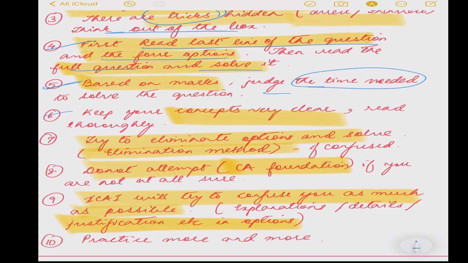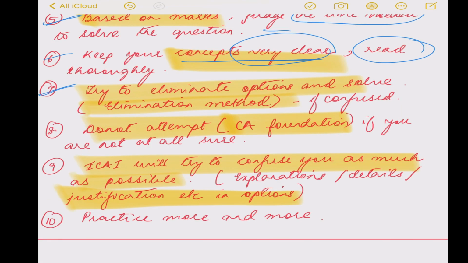Your concepts need to be very, very clear. Thorough reading is needed to solve all the questions properly. Don't worry about it. If you read it properly, you will be able to remember it vaguely. One more important trick is, try to eliminate options. You will be given 4 options. Try to eliminate the wrong answers, then you will arrive at the right answer. If you are confused, if you apply the elimination method, you will be able to solve the questions very, very easily.